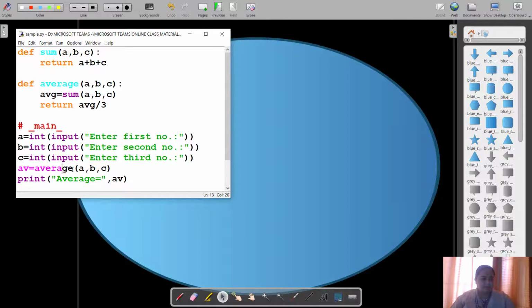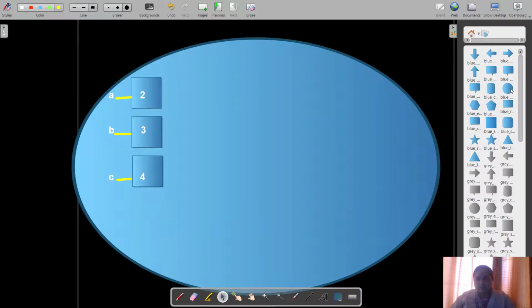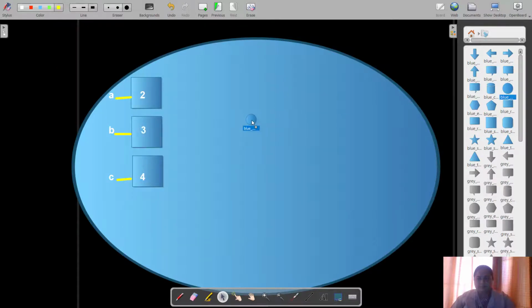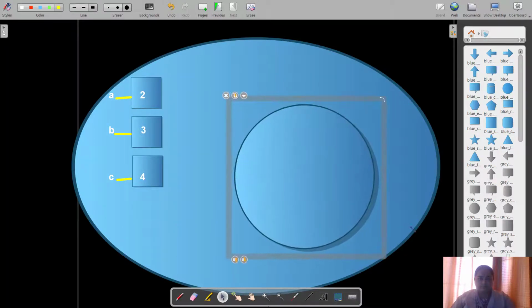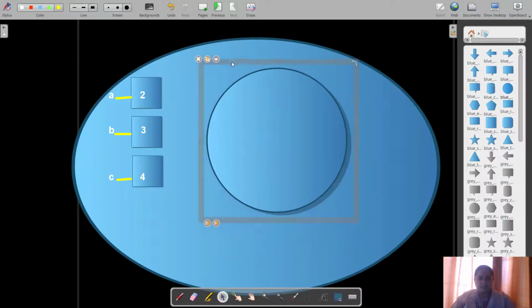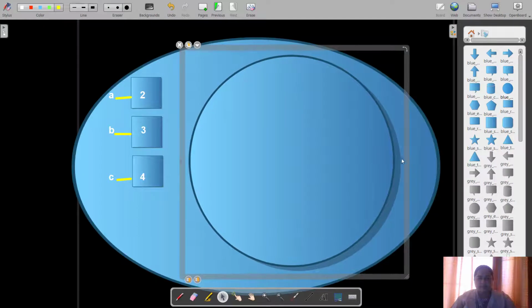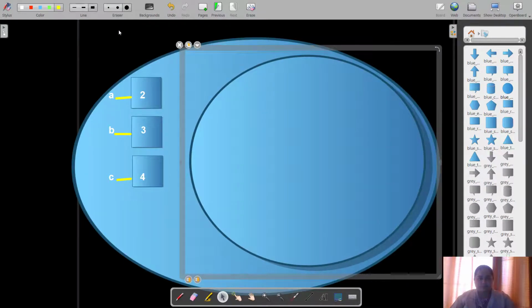Then we have a function called average. So another area will be created within the same area. So we will be having another area over here. This area represents the function average.